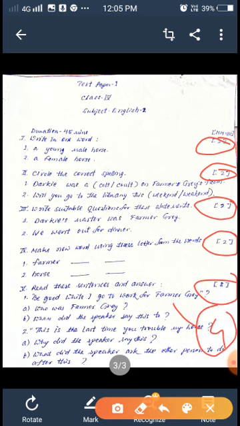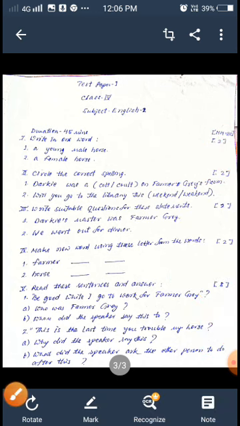So your total mark is 20. Out of 20, how much you get and how many marks you collect depends on you. Okay students, I hope you have understood, and I also believe that our parents will cooperate with me and the other teachers in how to conduct this test.